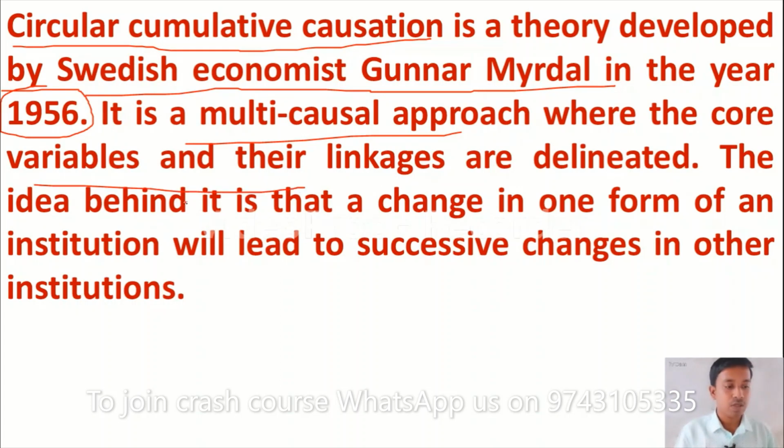For example, the idea behind it is that a change in one institution will lead to successive changes in the other institutions also. When we can see development in one industry, the other industries will also start developing. So this is known as the circular causation theory.